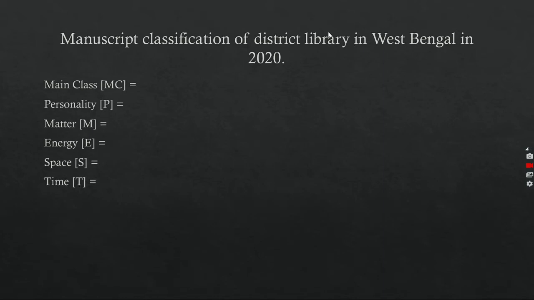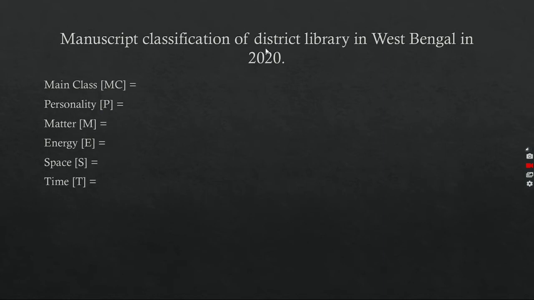What will be the main class of the document? Because it deals with district library classification, the main class will obviously be library science. Now we have to identify the fundamental categories from there.